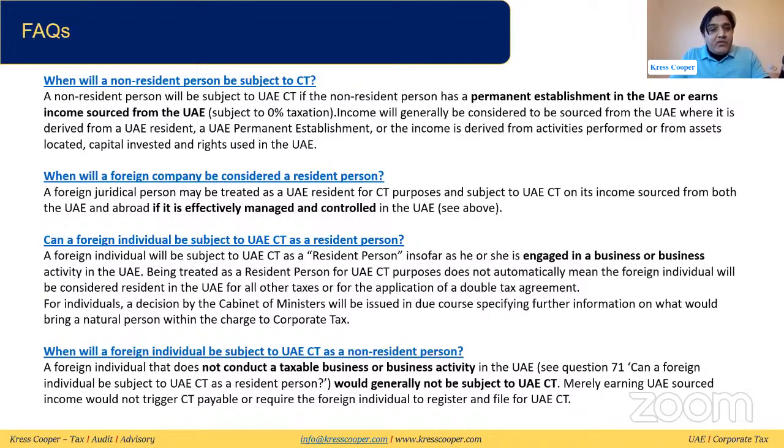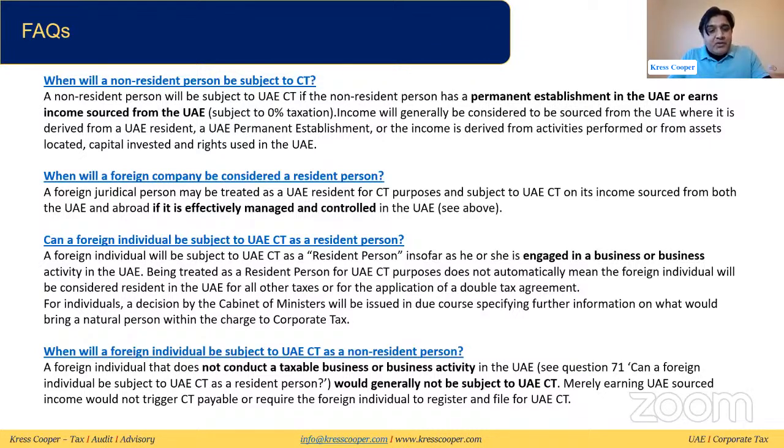Can a foreign individual be subject to UAE corporate tax as a resident person? Yes. If this individual is conducting business in the UAE, then this individual will be considered a UAE resident person, and any income related to that business, either earned locally or earned outside the UAE, will be subject to tax in the UAE.